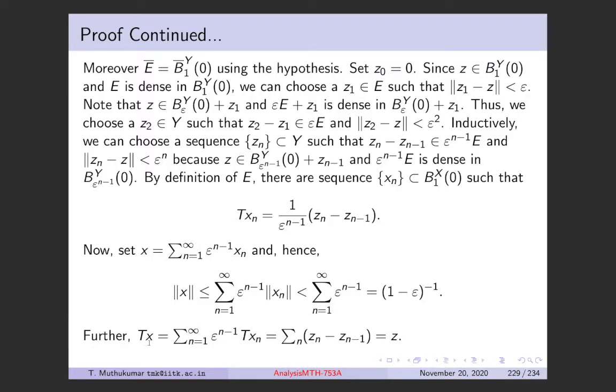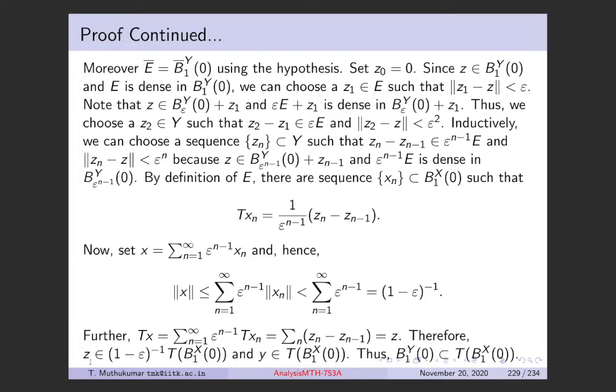And what is Tx? Tx, by the linearity, we have summation epsilon^(n-1) Txn, and Txn is precisely this. So this is Zn minus Z(n-1), which we know, from the way we have constructed the Zn, will actually converge to the Z that we started with originally.